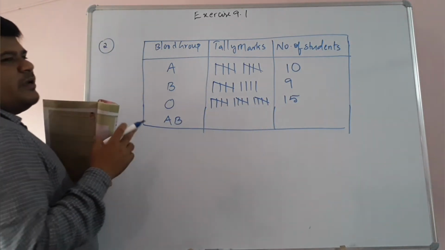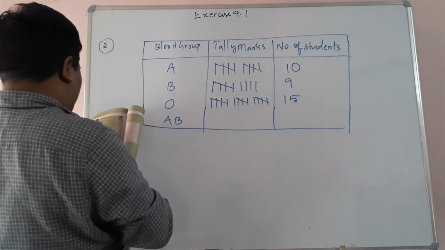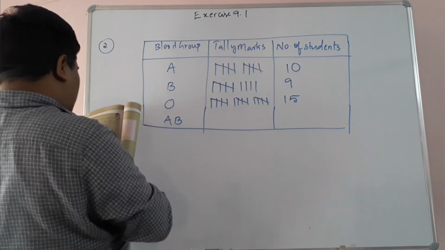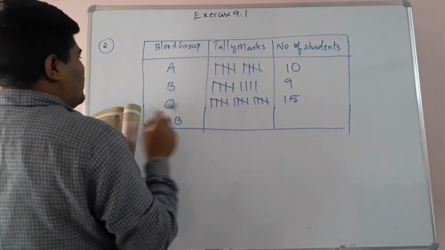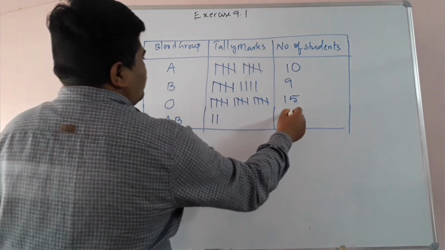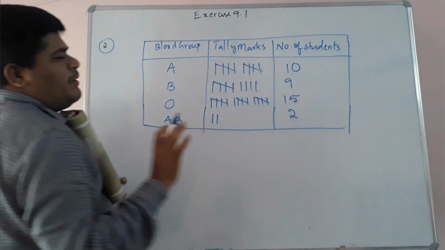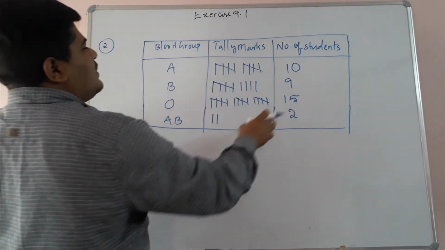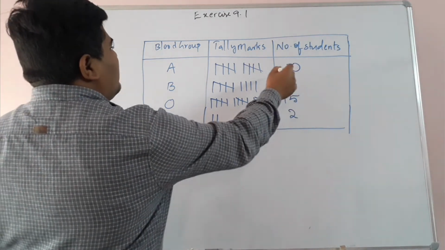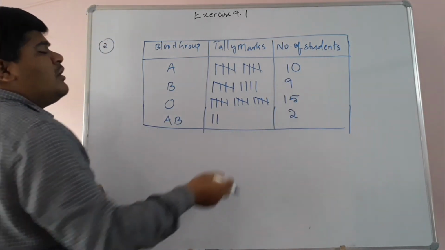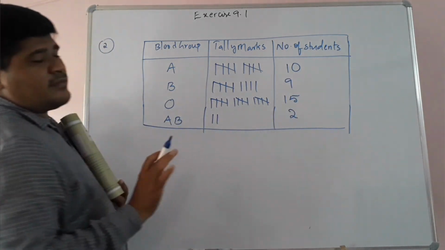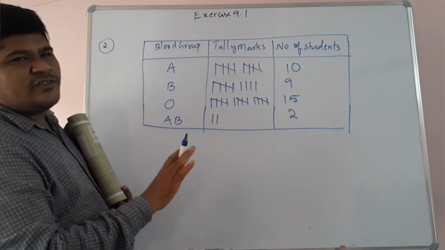Now count how many ABs are there. First row, no AB. Second row, 1 AB. Third row, 1 AB. Totally 2 ABs are there, children. So 2 students are having AB blood group. Now just count the total number of students: 10 plus 9, 19. 19 plus 15, 34. 34 plus 2, 36. So totally 36 students are there in the classroom.